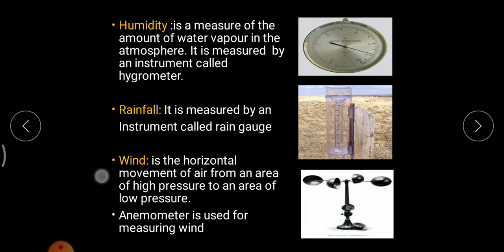The next element of weather is wind. It is the horizontal movement of air, and it always moves from a region of high pressure to an area of low pressure, and it always moves in a horizontal direction. It is measured with an instrument which is known as an anemometer. As you can see in this picture, this is an anemometer.